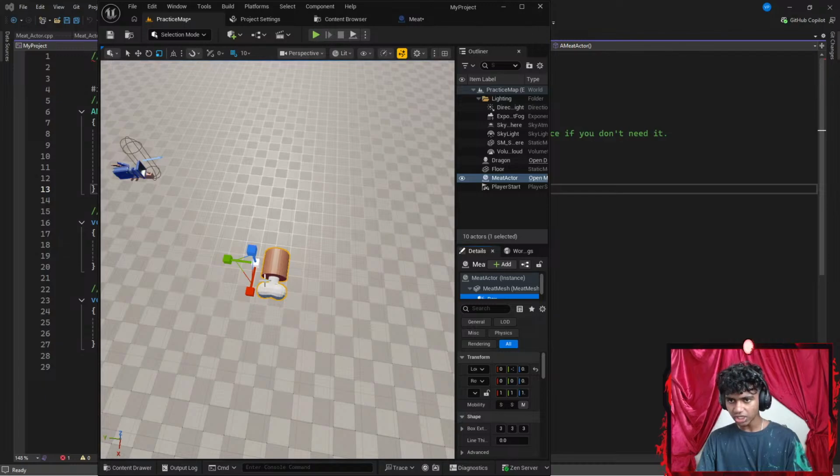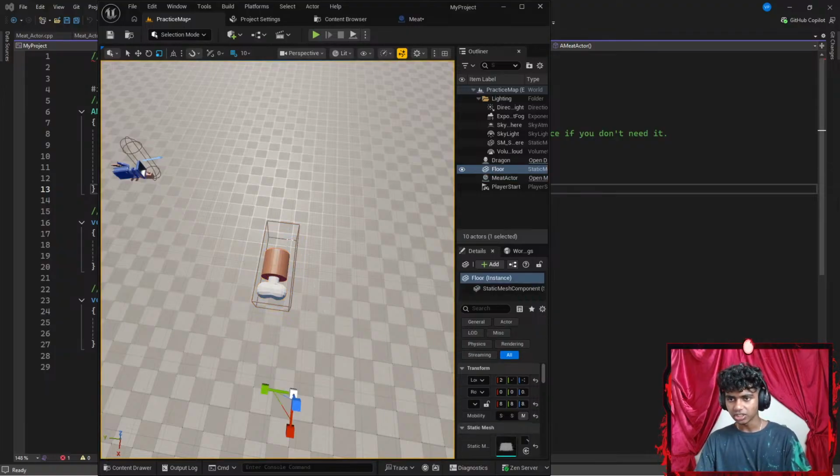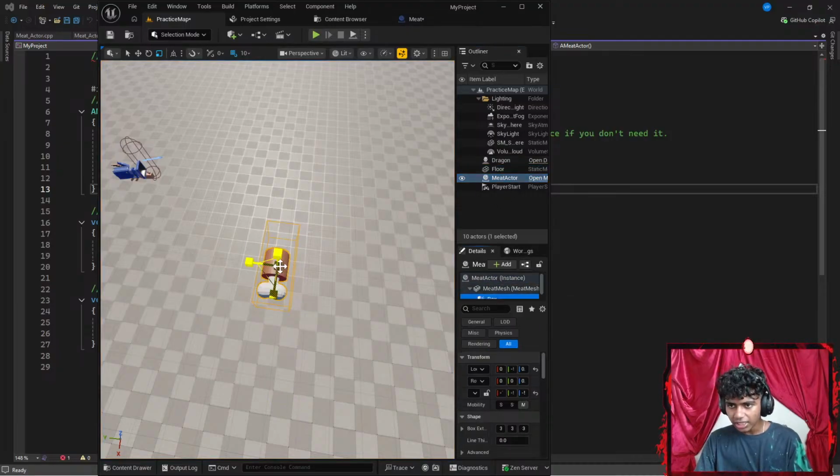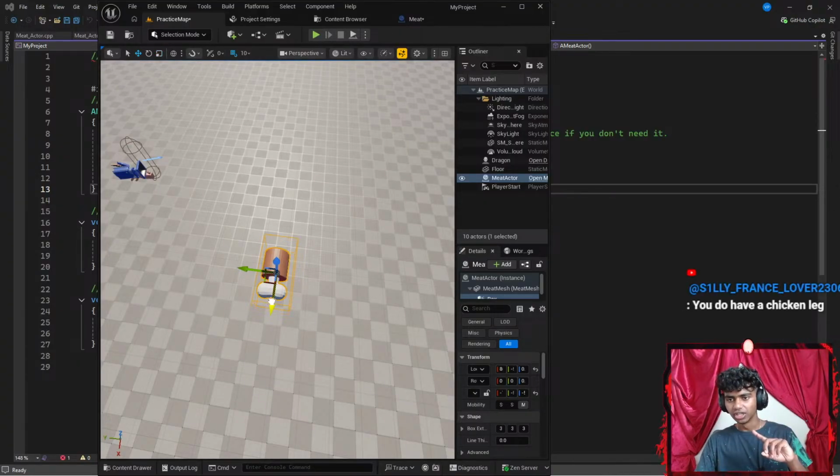And then let's go with my box mesh again here. I'm gonna increase the size a bit. Now I'll click W to move its location. Let's get that a bit there. Then I'm gonna hit R again and increase it there. I think that should be good for my box collision. Maybe I want to decrease it a little from back here. Now I want to go with W, get it a bit back, and then decrease the scale a bit because I feel like it's a bit too long. There, that should be good. Let's go with W, get it a bit back. There, I think that's good for collision.